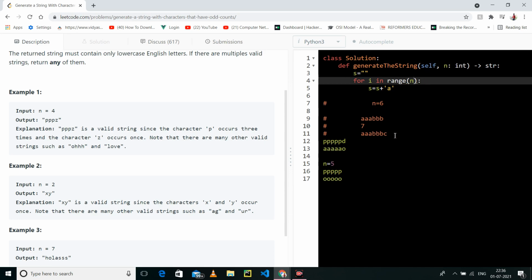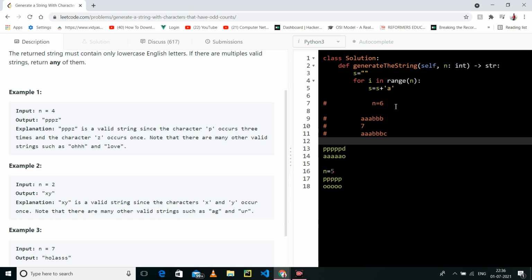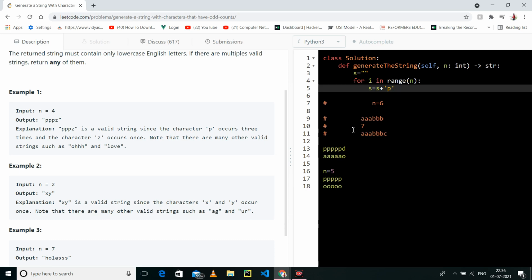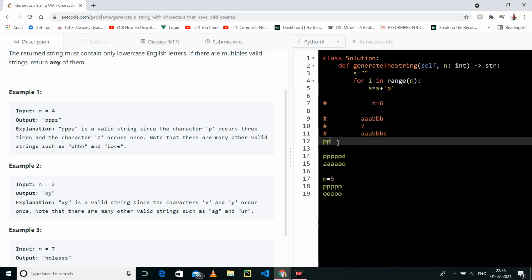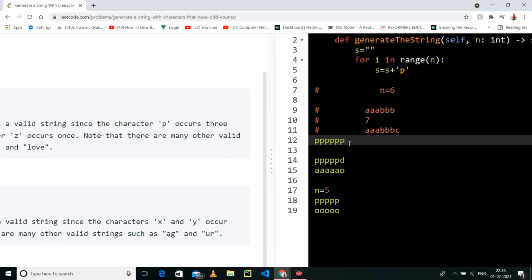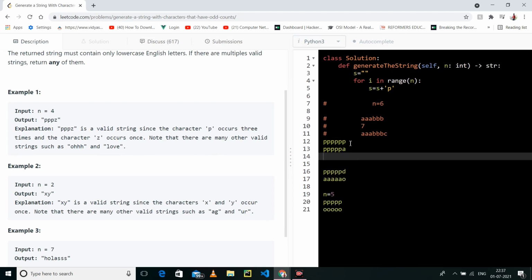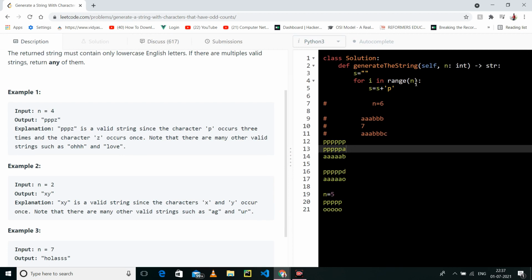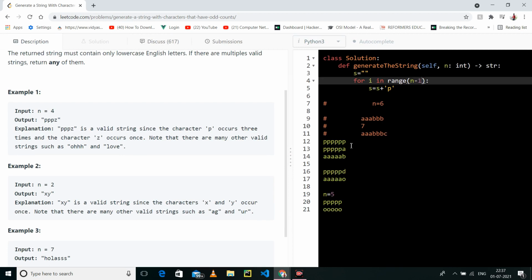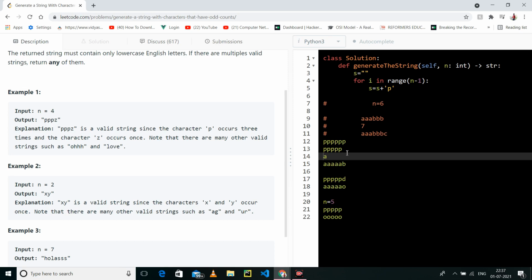Just see, if I do this, for your convenience I will take p, so what will it become? It will become p p p p p p, 6 times, if n is 6. But I have to return what? I have to return p p p a, or I can say a b. So in this case first I will run n minus 1 times, so that it first adds p p p, first it adds this, so it has been added.